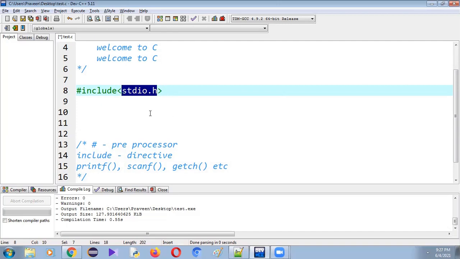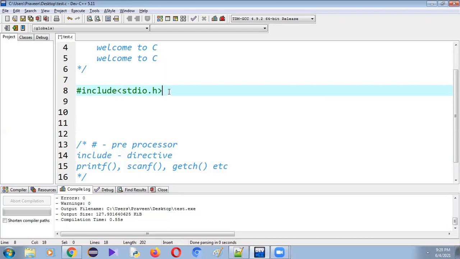So when we run this program, the include directive tells the preprocessor to bring stdio.h into the current file. It will search the system directory and include stdio.h into the current file, so that we can use printf, scanf and the remaining functions.